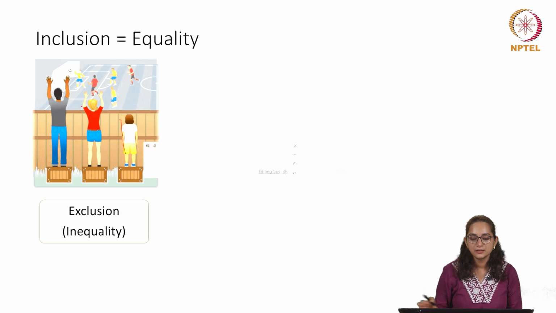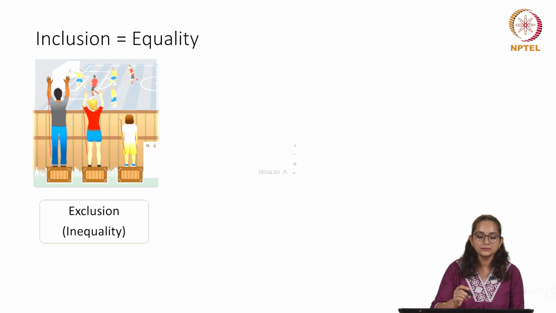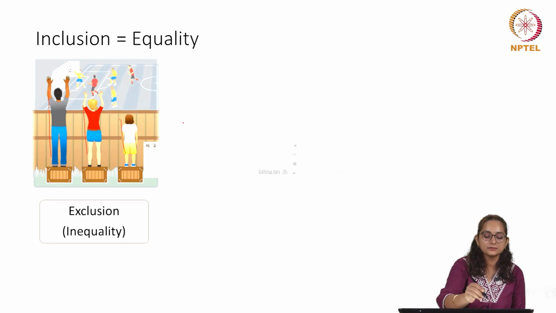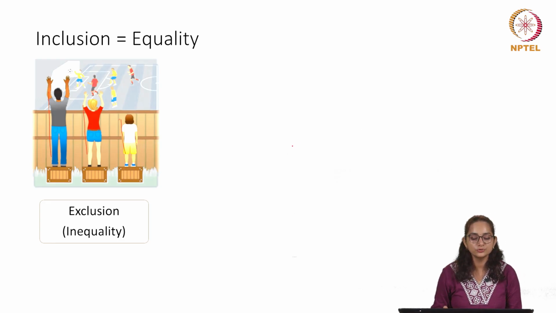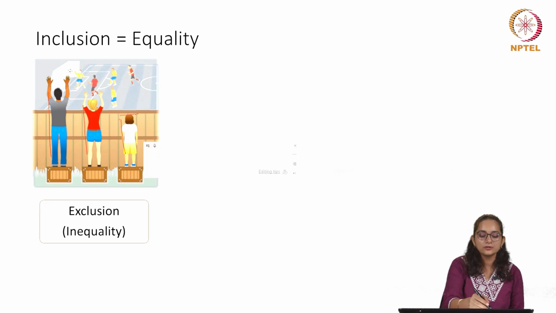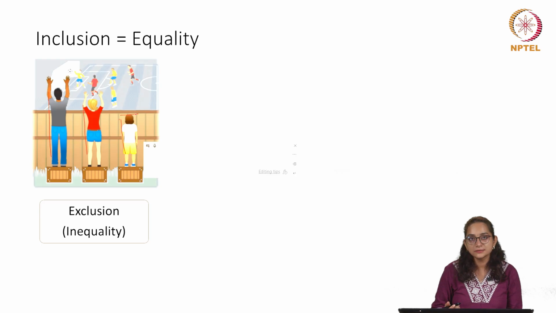They are of different heights, and in this case, the user is unable to access the match itself. Of course, this is exclusion and inequality, because not all kinds of people are able to watch it.